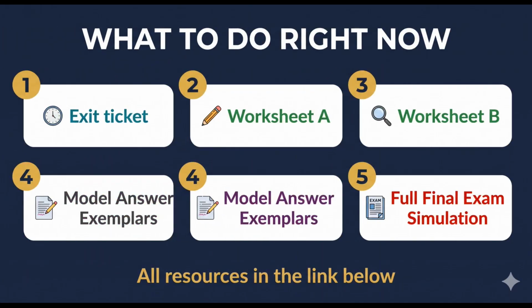5 things to do right now. First, the exit ticket. 5 minutes, no notes. 5 questions about command words. If you can answer from memory, you are ready. Second, worksheet A, 12 exam questions where you underline the command word and say what it requires. Third, worksheet B, 3 weak versus strong answer pairs that you annotate yourself to identify what earns the marks.